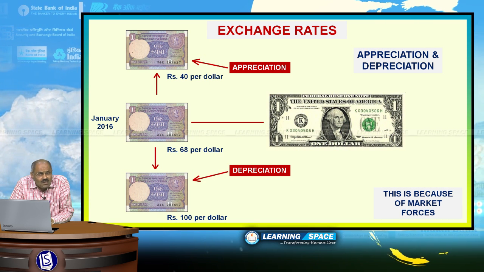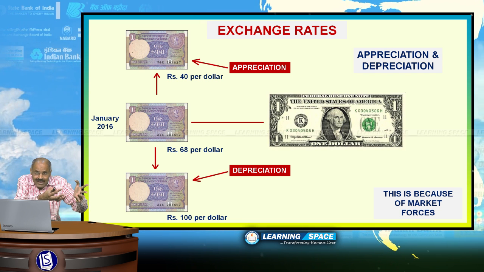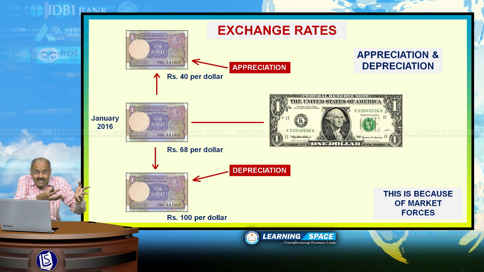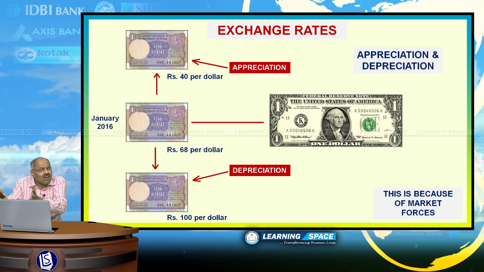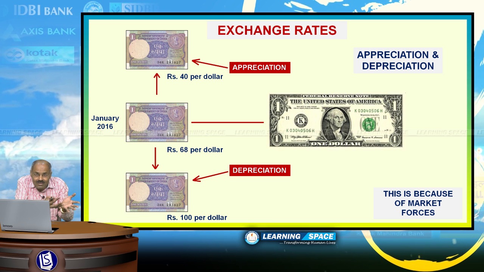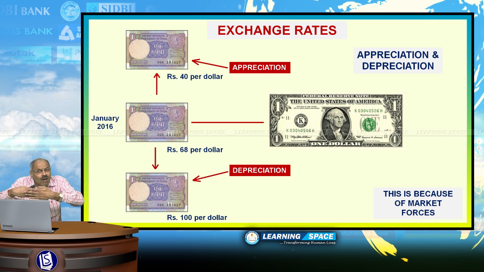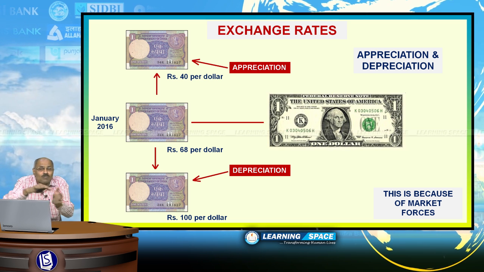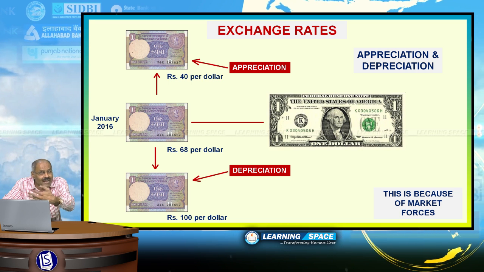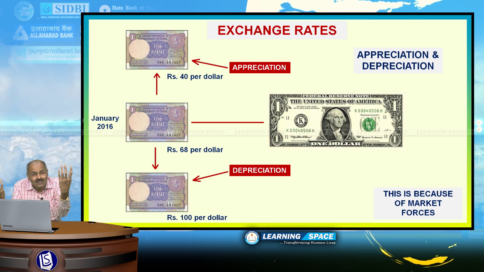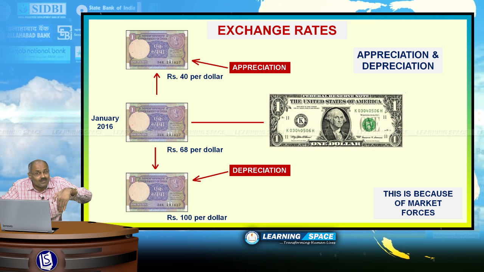Always we talk about per dollar some 68 rupees. At present, we are recording this lecture in January 2016 and at present $1 is 68 rupees. This is the exchange rate between dollar and rupee. Why is there 68 rupees per $1? Why is it not the other way around, like 1 rupee is $68? That all depends on the dynamics of economy.